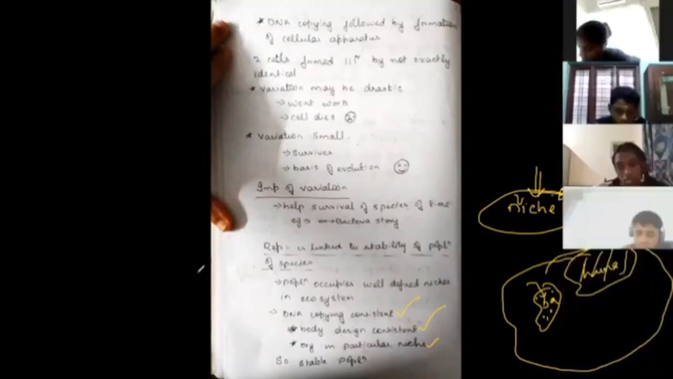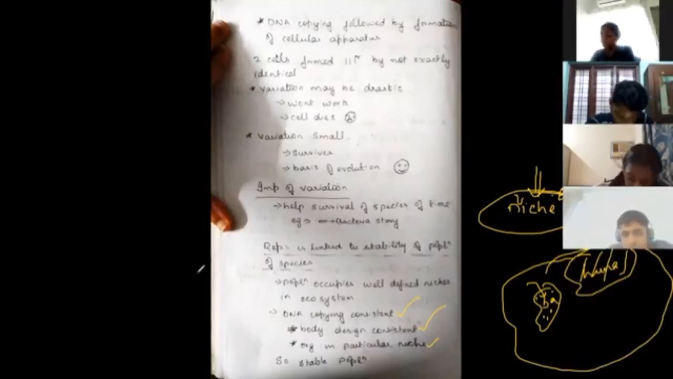All right, so reproduction is linked to the stability of the population. Every kind of population is going to occupy a specific niche. So the DNA copying is going to be consistent, and very few variations are going to be there. Since the DNA copying is consistent, body design is consistent. And since the body design is consistent, it can go ahead and occupy the same niche.